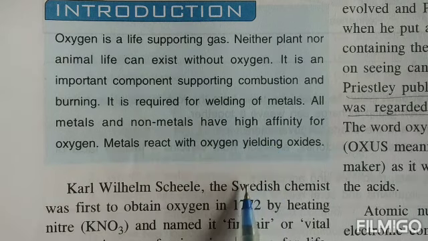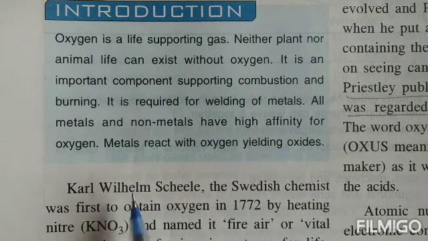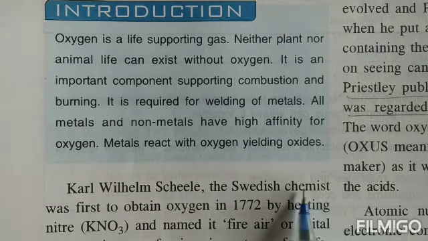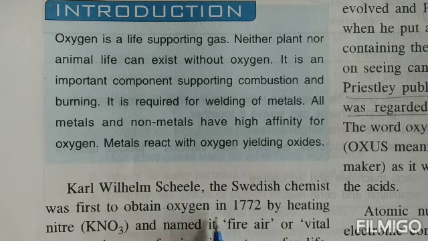Now, according to the discovery of oxygen, there was a person known as Carl Wilhelm. He was a Swedish chemist and he was the first one who obtained oxygen in the year 1772. And how did he do it? He started heating niter. Niter is potassium nitrate. And then he observed that oxygen was given out. He gave this oxygen the name of vital air or fire air.